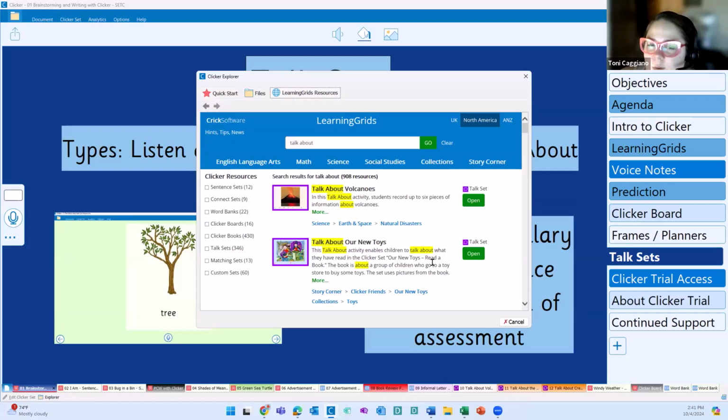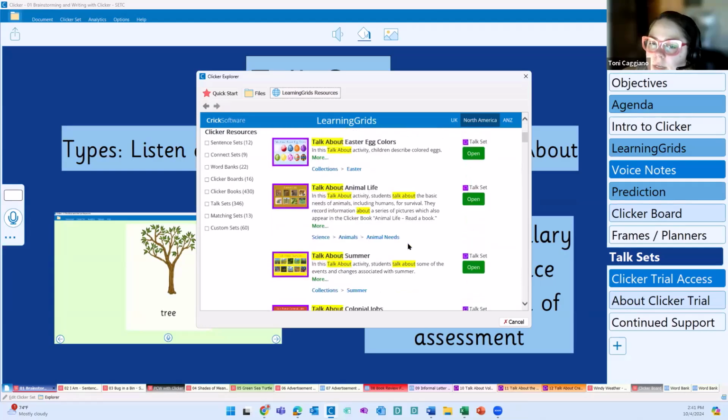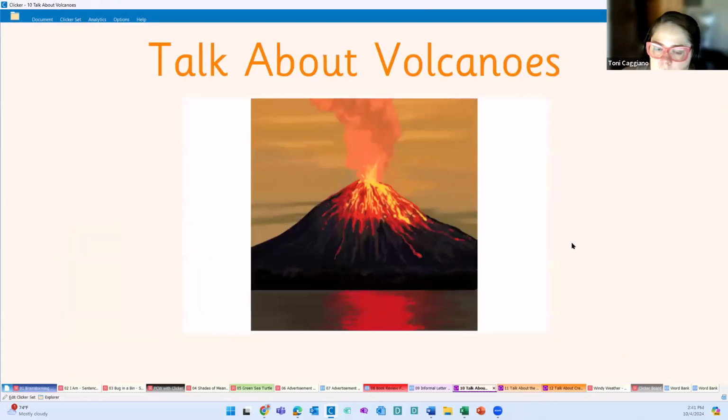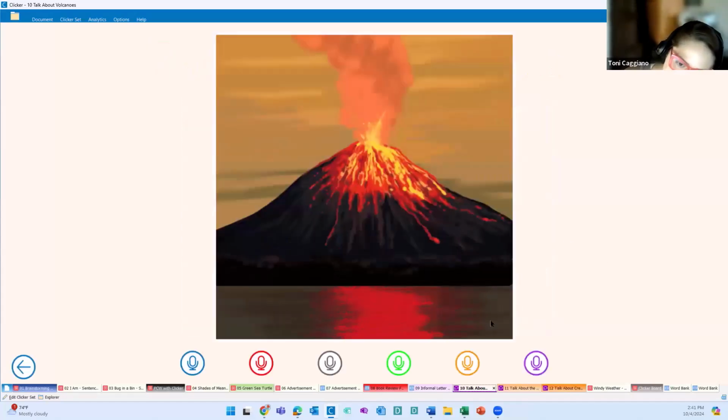But I think that's a little misleading. I think if we have 300 and almost 50 talk sets, I would say about a third of those are talk about activities. So I've opened up a couple of these, and talk about volcanoes. I love these images. We come in and we have 6 opportunities to record about volcanoes.